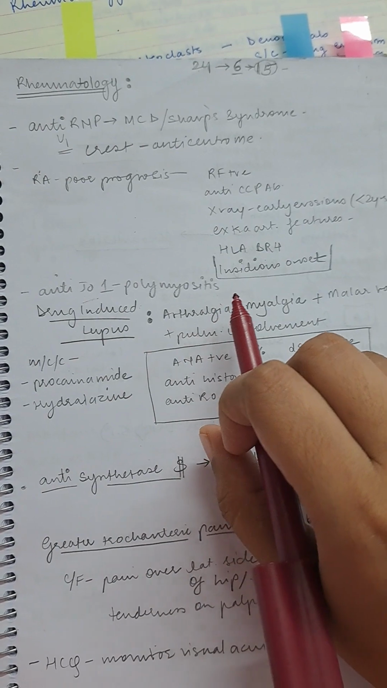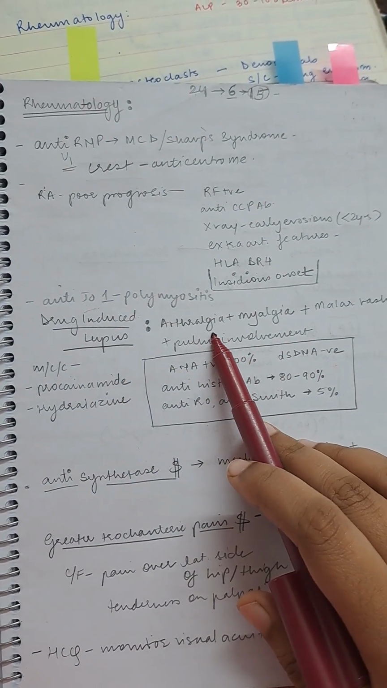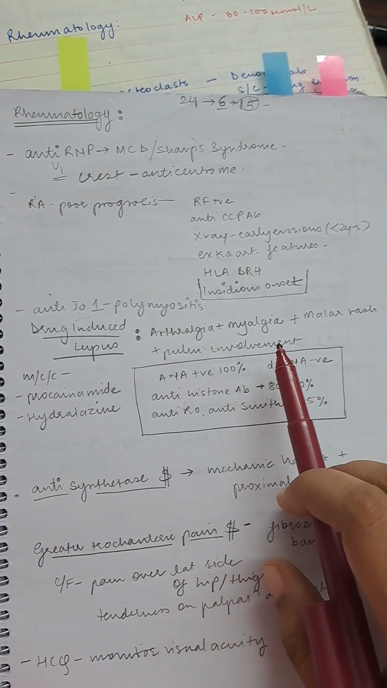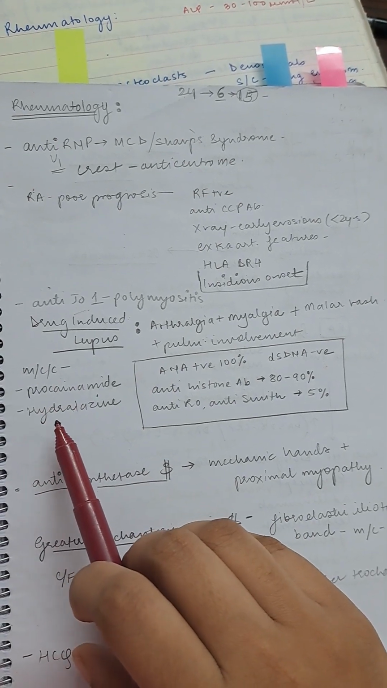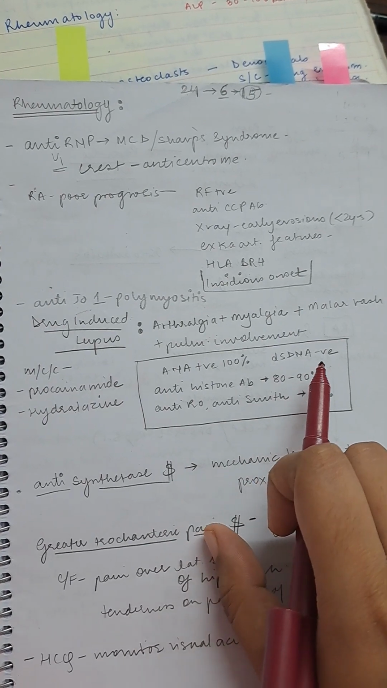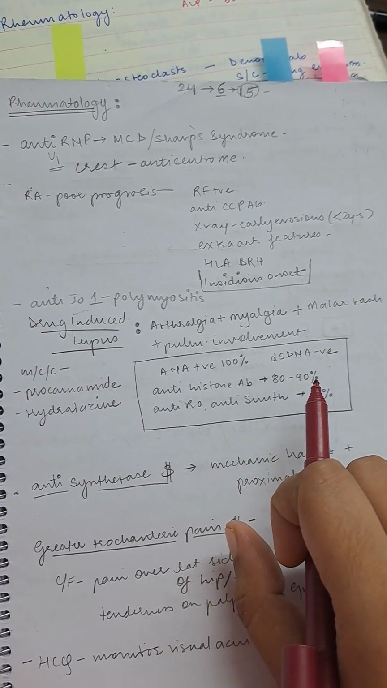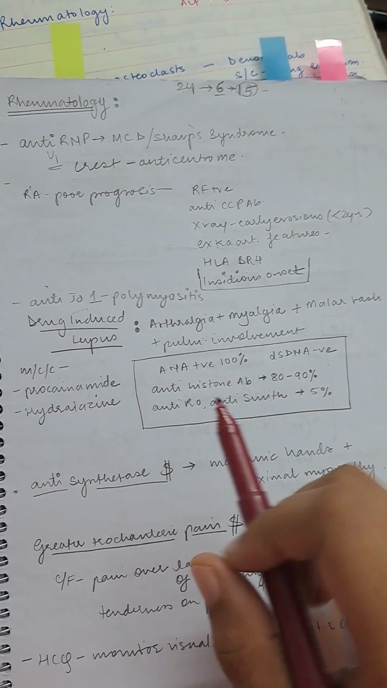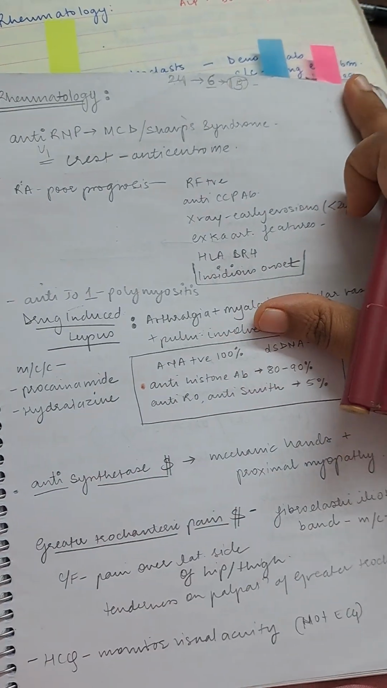Anti-Jo1 is for polymyositis. Drug-induced lupus: there will be arthralgia, myalgia, malar rash, and pulmonary involvement will be there. Most common causes are procainamide and hydralazine. ANA remains positive, anti-dsDNA negative, anti-histone antibody in 80 to 90%, and anti-Ro and anti-Smith in 5%. So you have to look for this anti-histone antibody in drug-induced lupus.